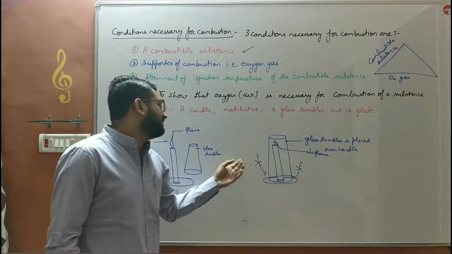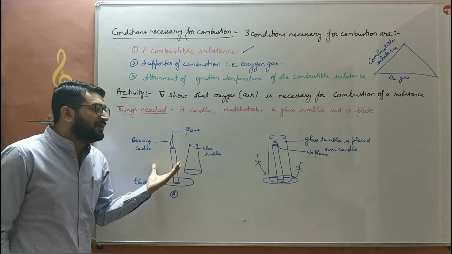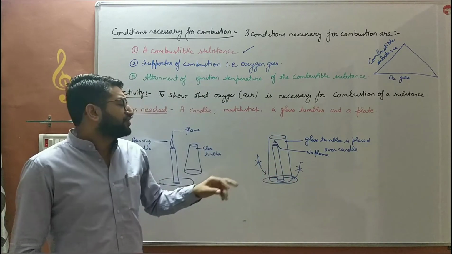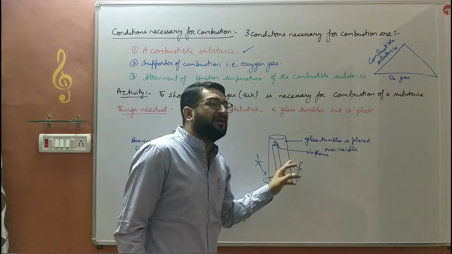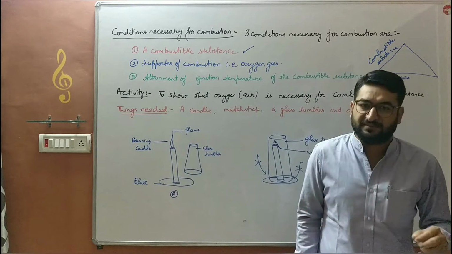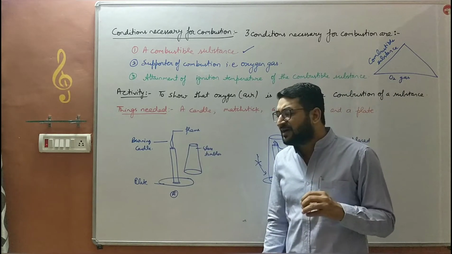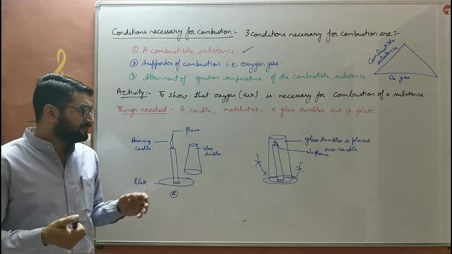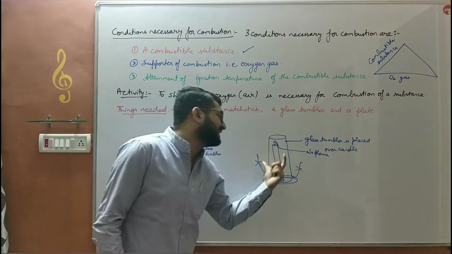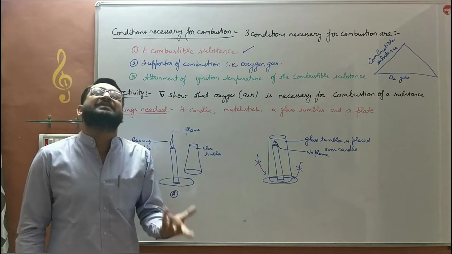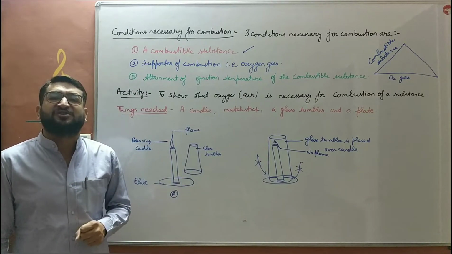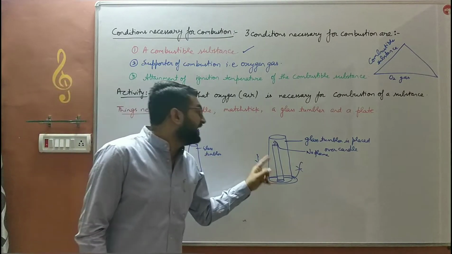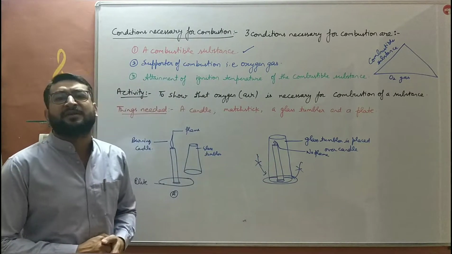क्या है बच्चे इस एक्टिविटी में? हमने कैंडल बर्न की, उसके ऊपर एक इन्वर्टेड ग्लास टम्बलर रख दिया. The oxygen which is present in the glass tumbler is used for the burning. After the complete use of the oxygen of the glass tumbler, when oxygen is unavailable, the candle does not burn, hence does not produce any flame. Candle बच्चे जब जलेगी नहीं तो कोई flame produce नहीं होगी.